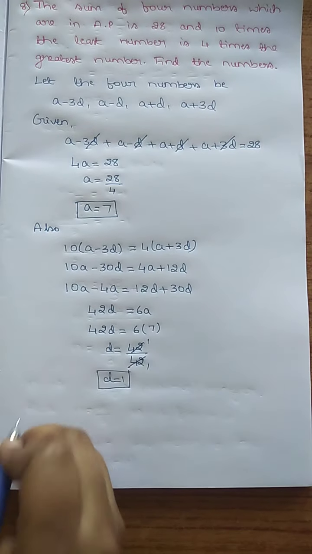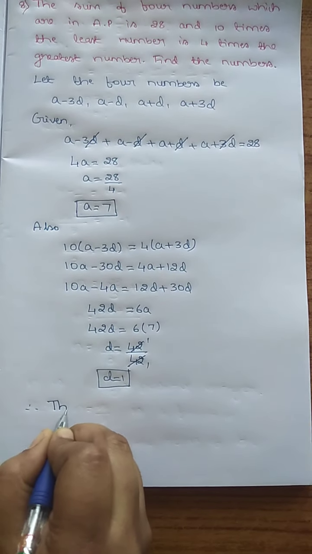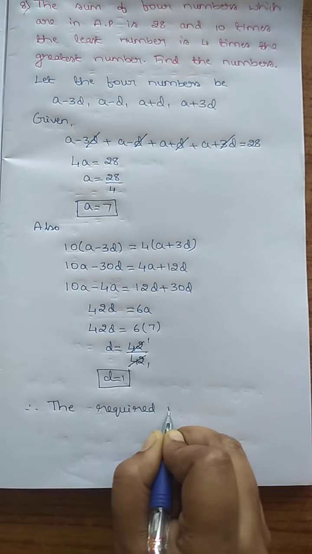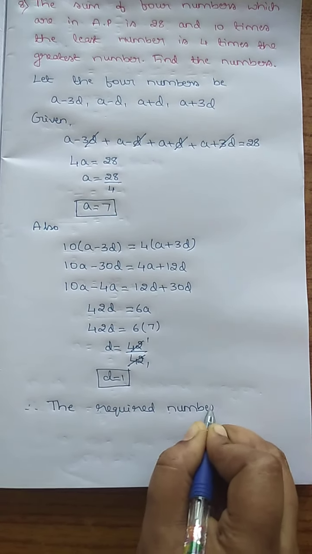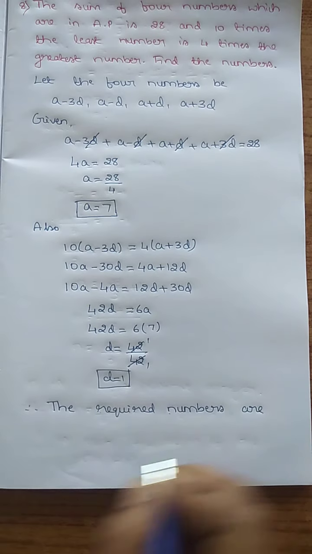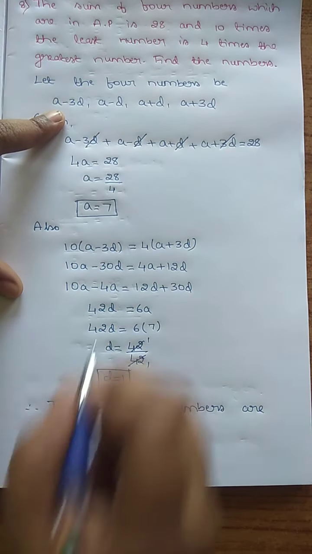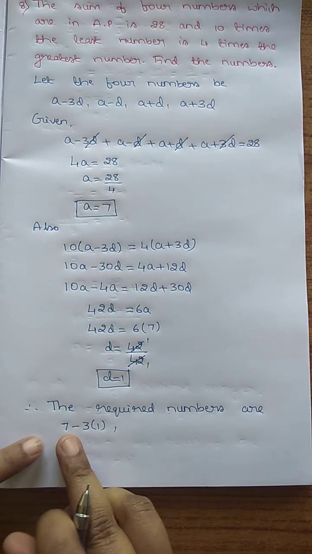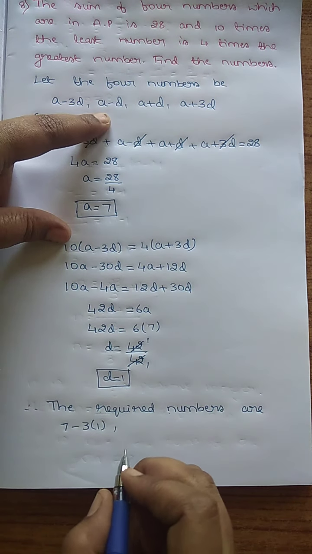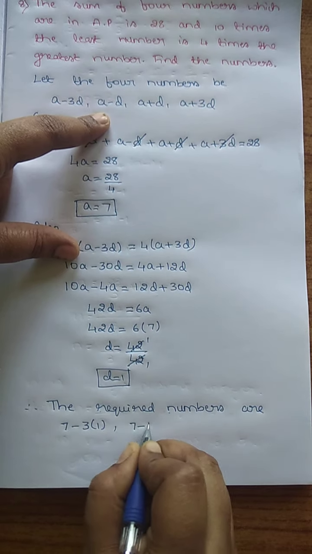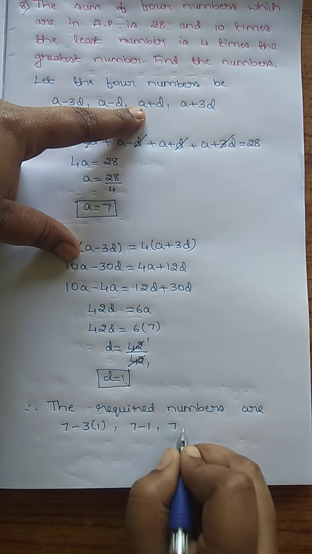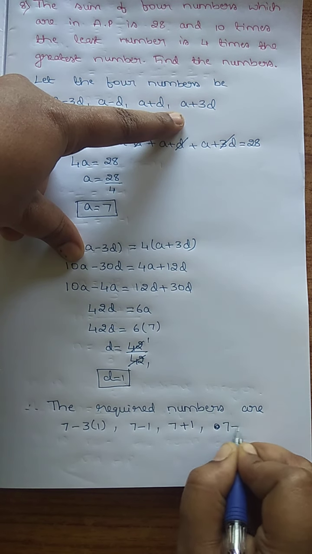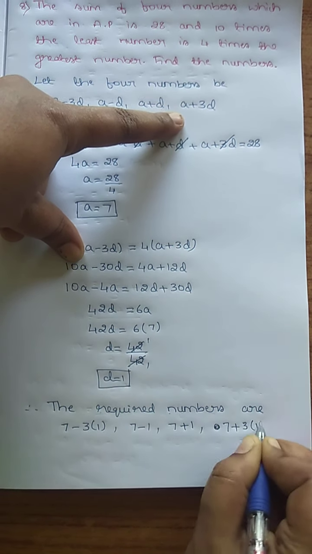Therefore the required numbers are: a minus 3d, a value is 7, so 7 minus 3 into 1; a minus d, 7 minus 1; a plus d, 7 plus 1; a plus 3d, 7 plus 3 into 1.